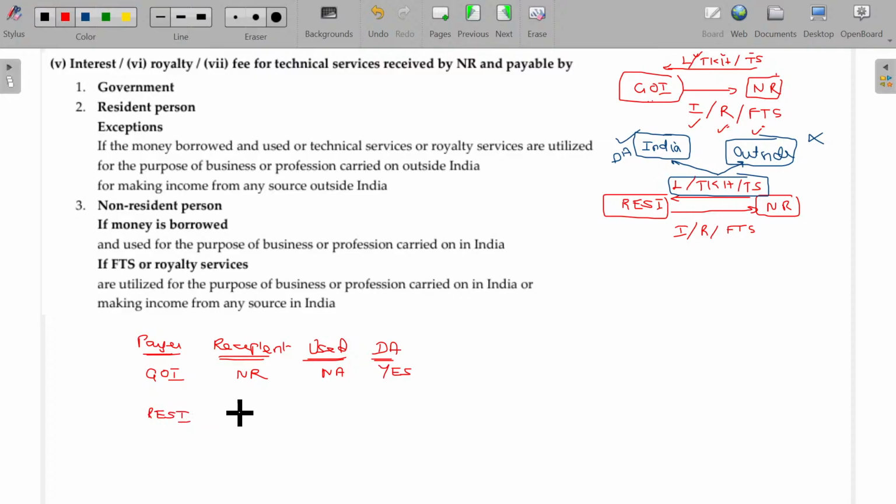In this case, recipient being non-resident, provided the amount used where? The amount used in India or outside India. If it is used in India, of course, this is considered as deemed to accrue. Outside India, not considered as deemed to accrue. Is that clear?